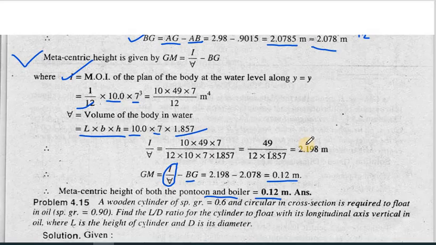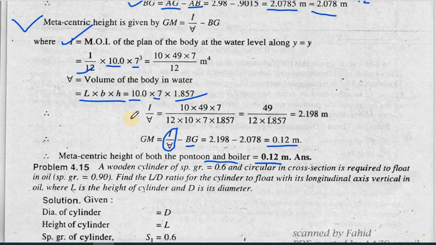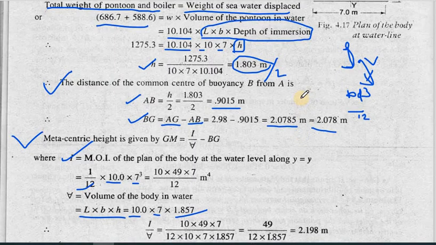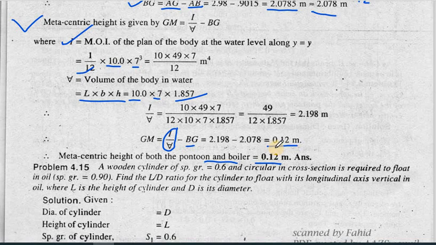So the metacentric height of both the pontoon and the boiler is 0.12 meter. I request all of you to try to calculate it by yourself, because sometimes in your books it is misprinted or the answers are wrong. So try to calculate it by yourself and check whether the answers are coming correct or not.